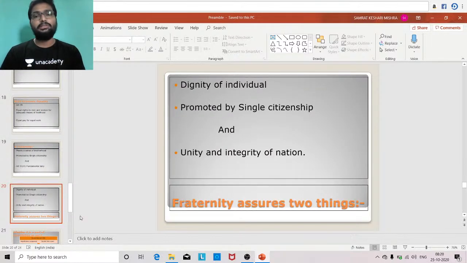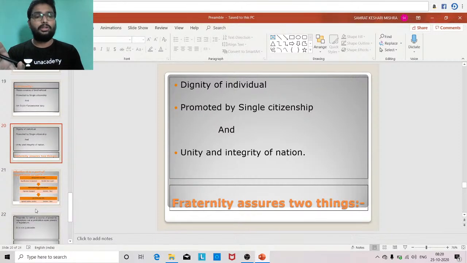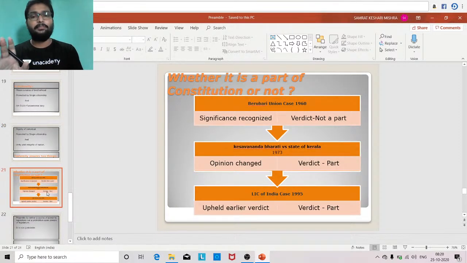So fraternity assures in this regard two things. One is dignity of the individual, which is promoted by single citizenship, and unity and integrity of the nation. So this is all about the important keywords that are present in the preamble itself.